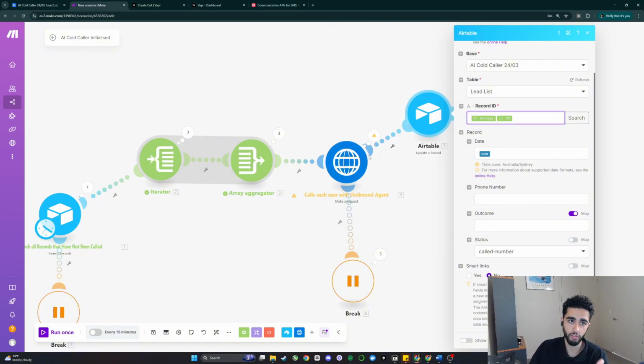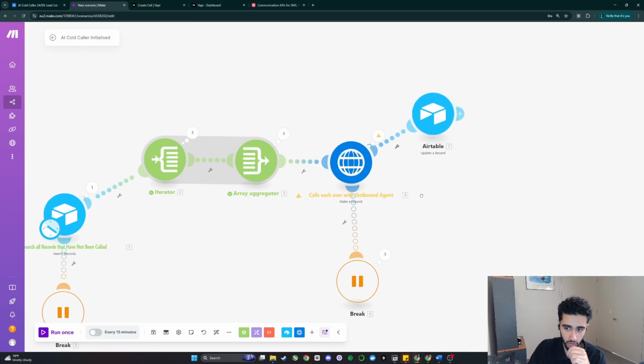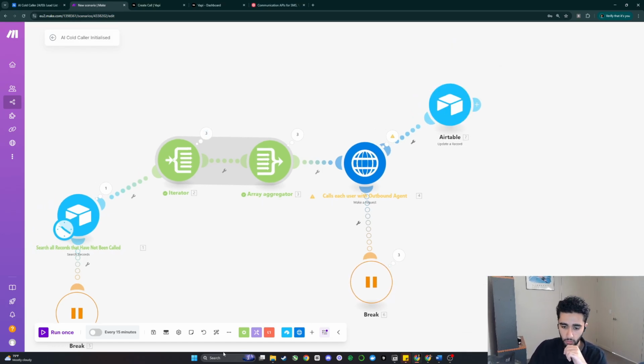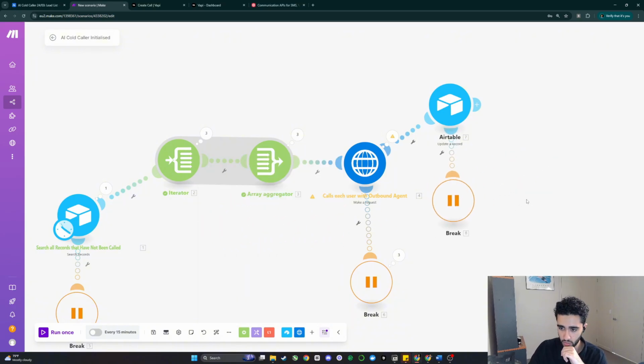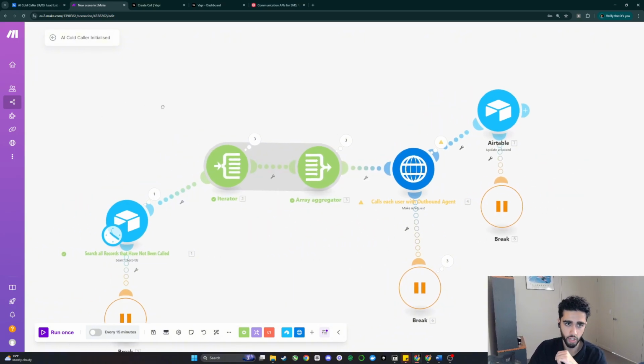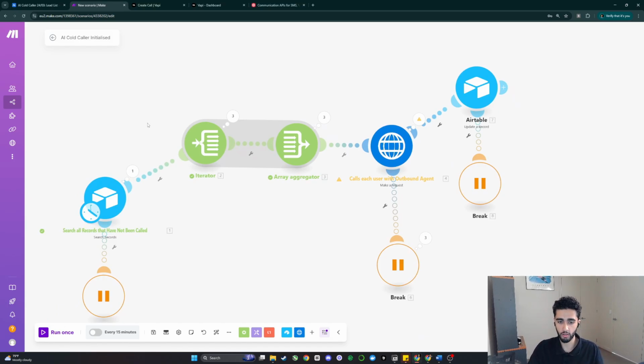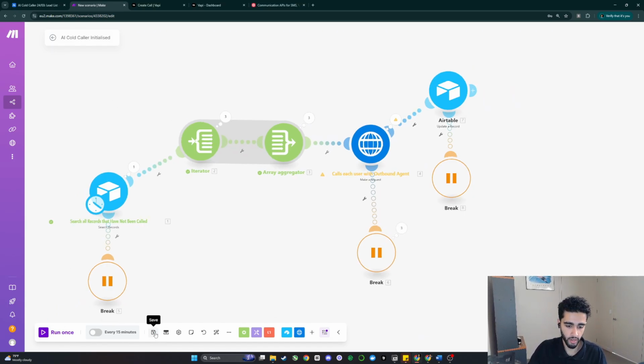And this is going to prevent the scenario from continuously calling the same person over and over again. This basically tells the system that, hey, we've called this person. Let's change their field from not called to called number. So we're going to do that, and that is pretty much everything we wanted to do. And we can obviously go ahead and add a break module just like so. Without further ado, that's pretty much our AI cold caller initializer created. And we can go ahead and save this.